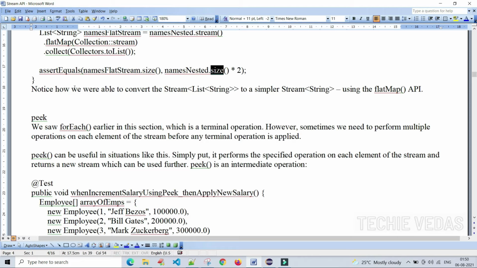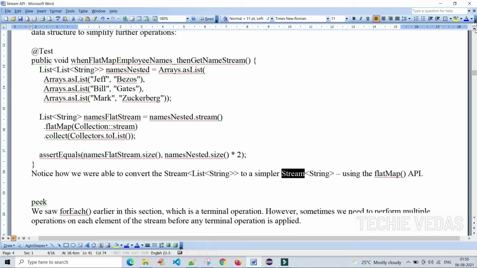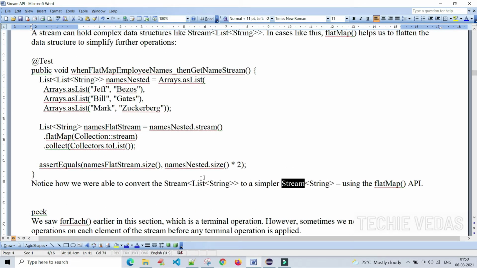Notice how we were able to convert the stream of list of string to a simpler stream of string. Generally we have to create a stream of list of string, because we have the list of string.